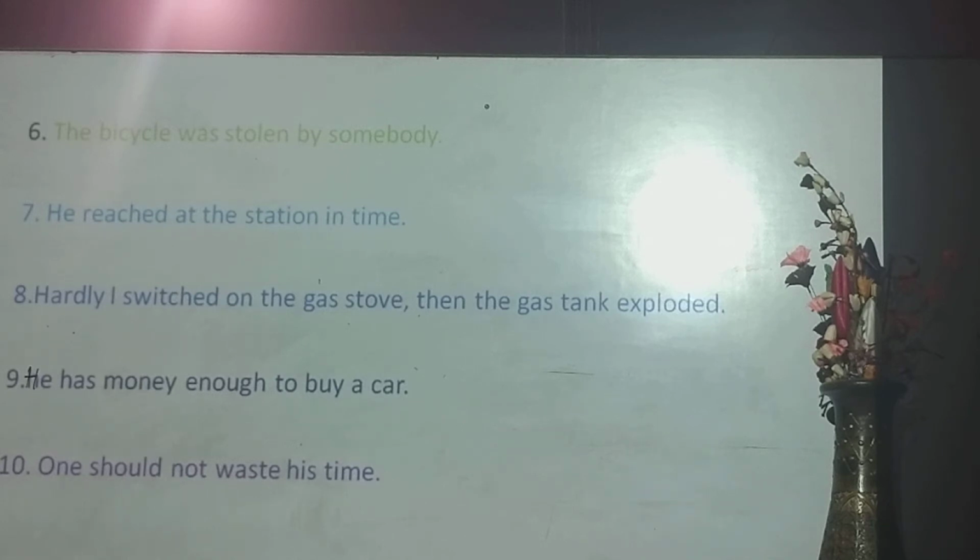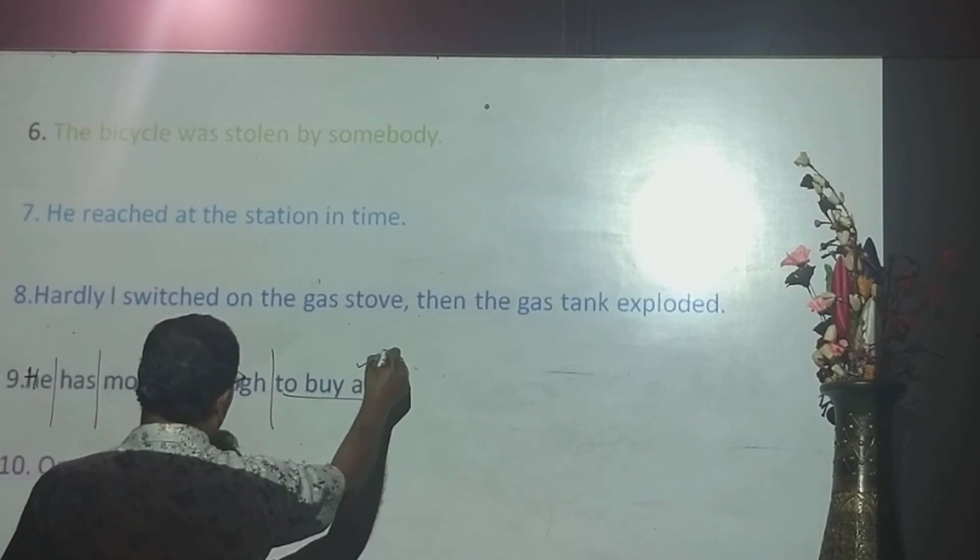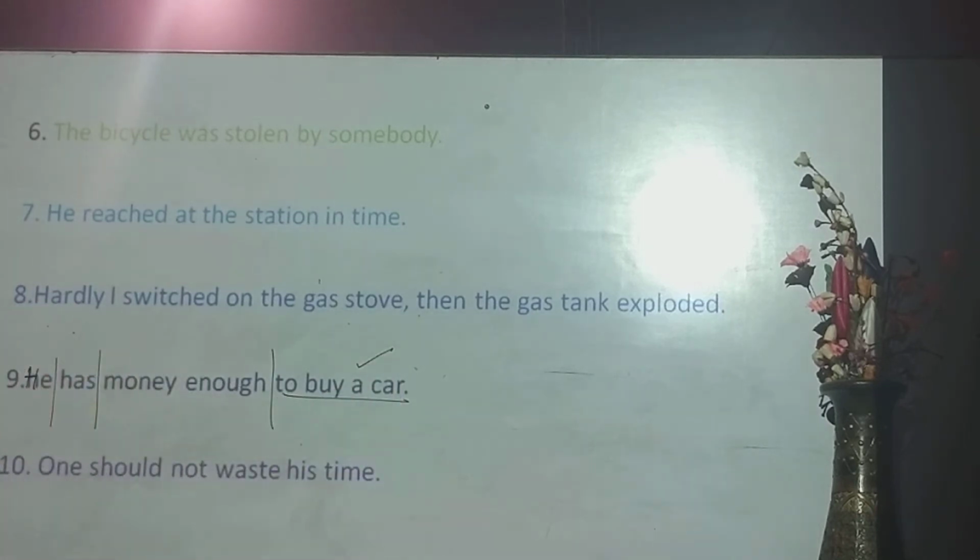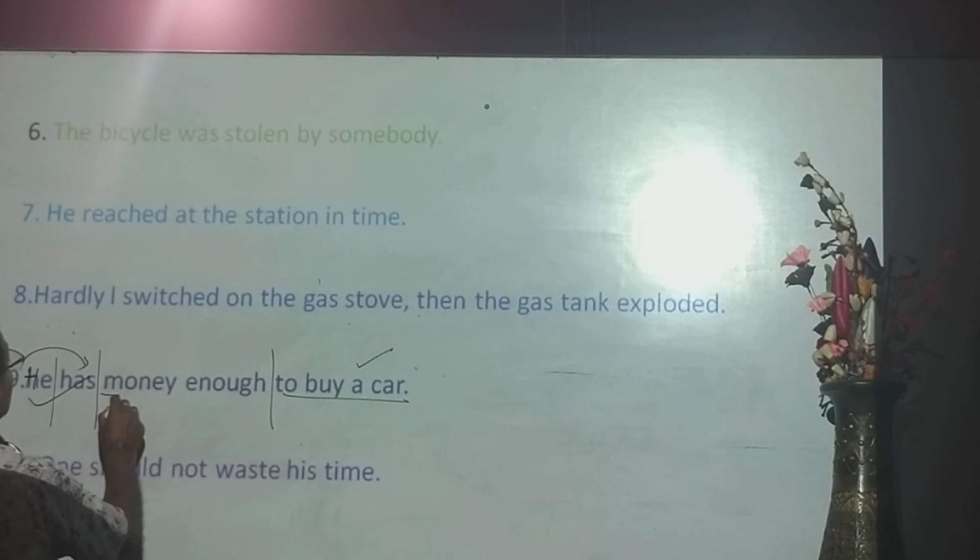Very simple sentence. He is the subject, has is the main verb. He has the money enough to buy a car. To buy a car, this part is correct. He has, this part is also correct. Let us consider this part.